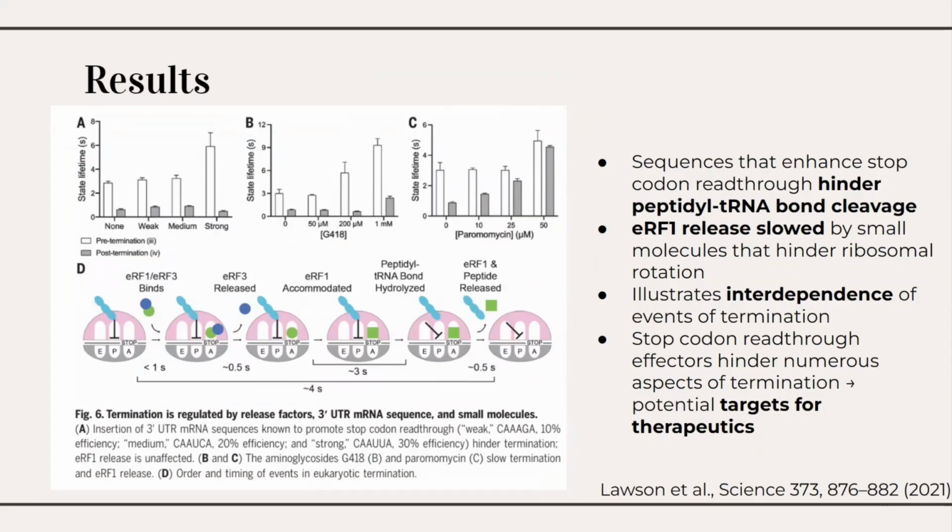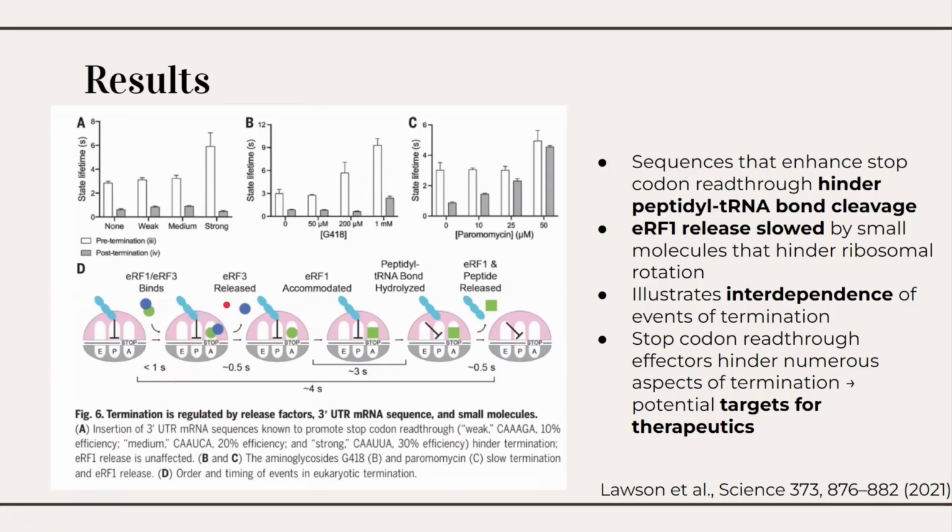Figure 6 captures the overall mechanism and kinetics associated with eukaryotic translation termination, directly supporting our hypothesis. Panel D is a concise step-by-step model with kinetic timing. Although GTP is not explicitly depicted, it is implied based on previous information from the experiment that it refers to the rapid binding of the ERF1, ERF3 GTP complex to the ribosome, but is stopped at a stop codon, taking just less than a second.